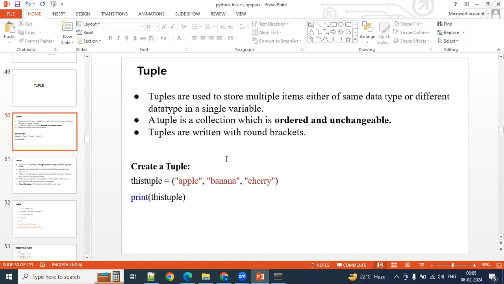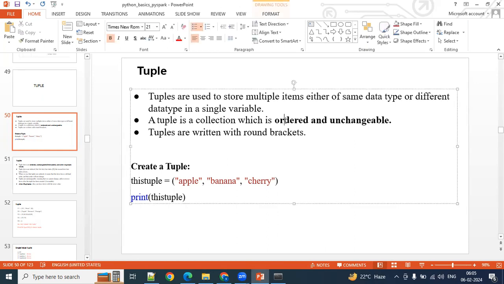So tuple is a collection which is ordered. Order is preserved here. What does it mean? In whichever way you insert the data in the tuple, the same order you are going to see in the output once you print it.